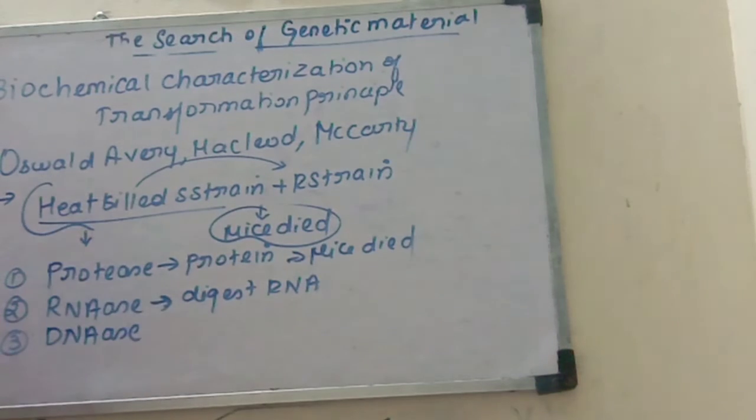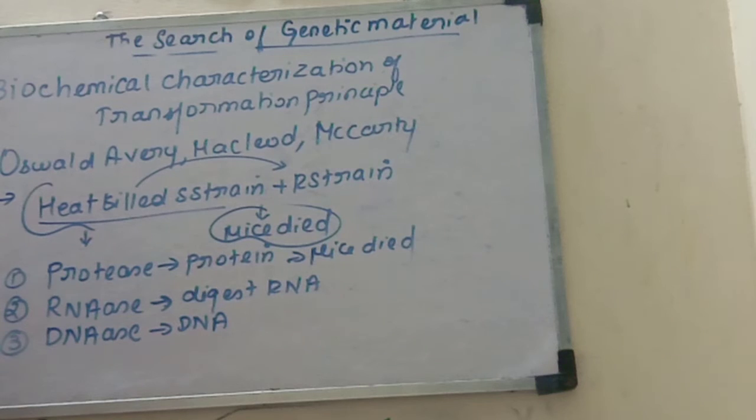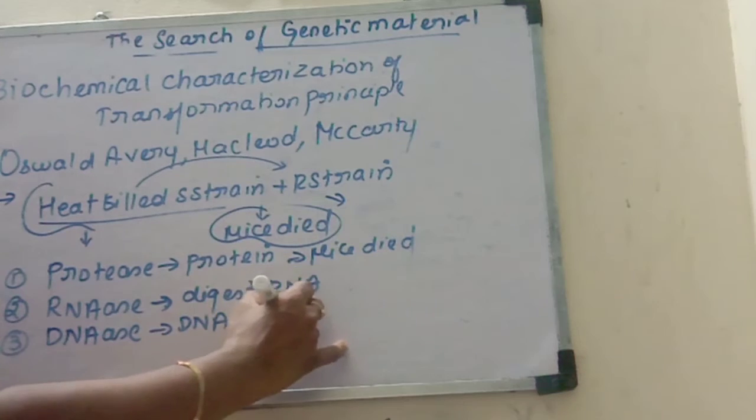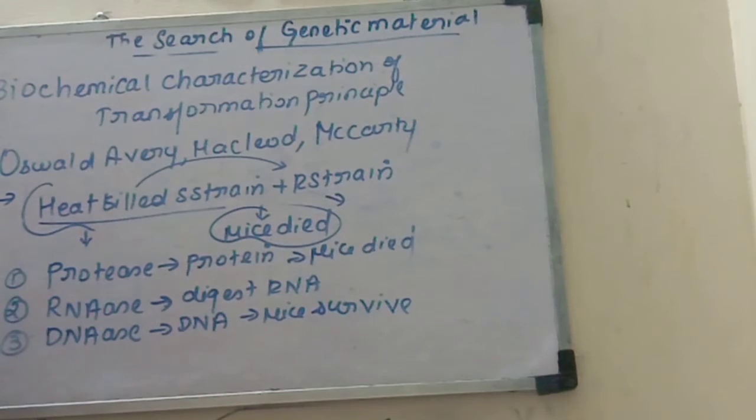When the heat-killed S strain was treated with DNase enzyme, which digests DNA, the opposite result came: mice survive. When the DNA is digested and not transformed, the R strain remains as R strain only. They are not converted into S strain.